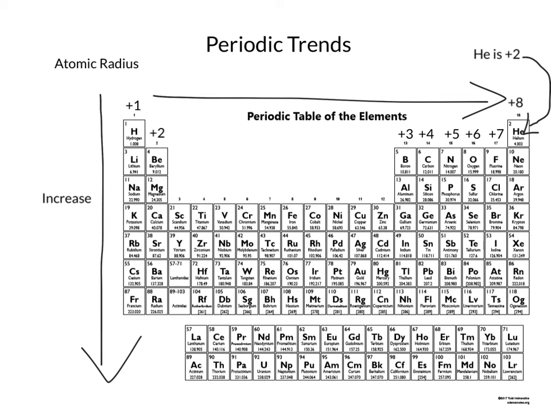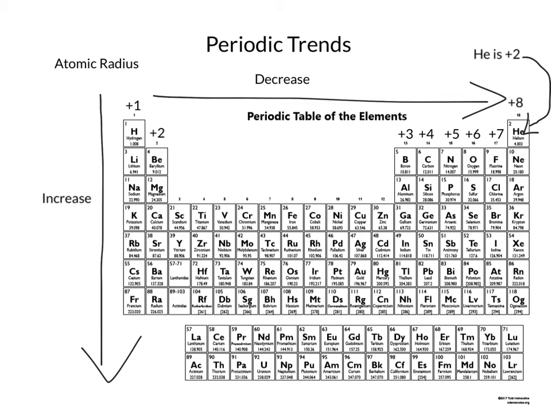Because of this, as you go from left to right across the periodic table, the valence electrons of the atom are experiencing a stronger and stronger pull from the nucleus because of this greater effective nuclear charge. This is going to result in those valence electrons being pulled in tighter and tighter, closer and closer to the nucleus as you go across the same row. So going like lithium to beryllium to boron to carbon to nitrogen to oxygen to fluorine to neon, we're going to see a steady decrease in that atomic radius.